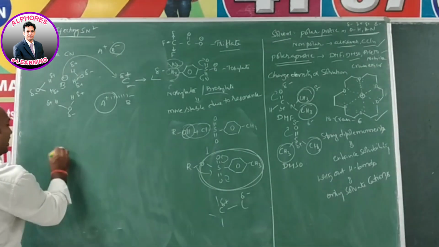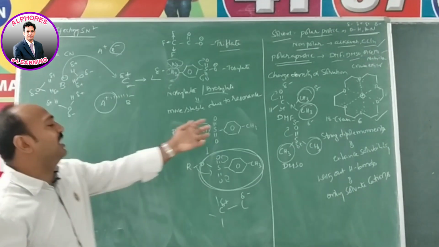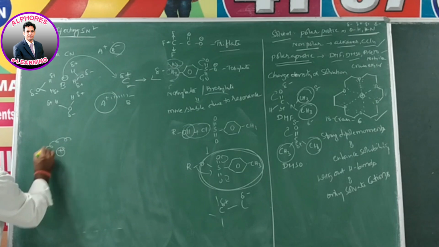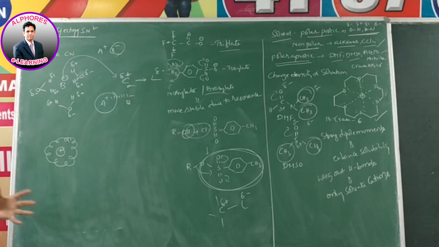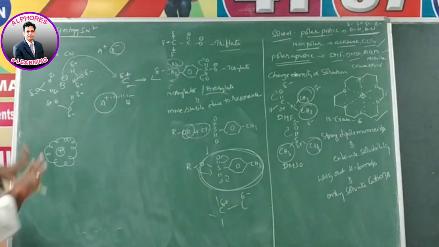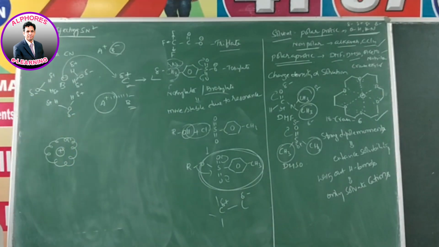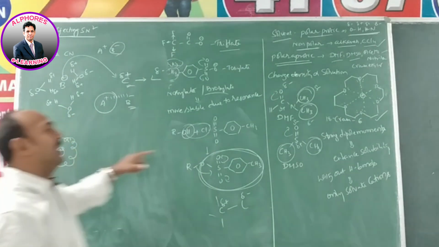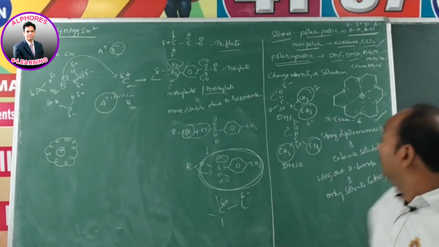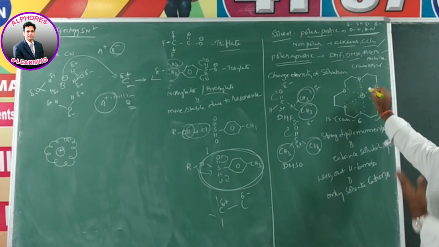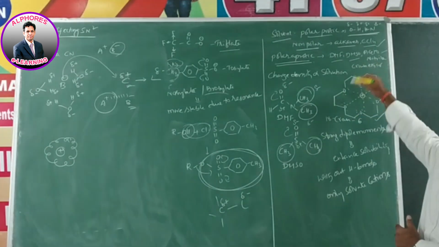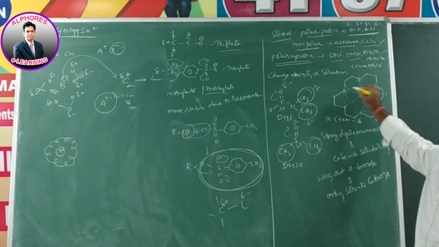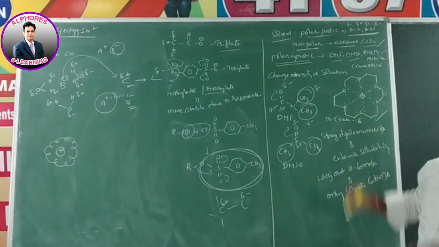Only the cations, the positive part, are solvated by negative terminals, because all these negative terminals are projected towards the surface and they surround the cation. Whenever you remove all the cations, the solution is completely free of only anions. There is no more positive charge. All the positively charged ions are surrounded by solvent molecules. Just like this, if you observe with crown ether, 18-crown-6, the positive part like K plus or Na plus is at the center. All 6 oxygen atoms surround this K plus. These are not going to give any electrons, but they are projecting towards the positive charge. Simply the cation is present there.